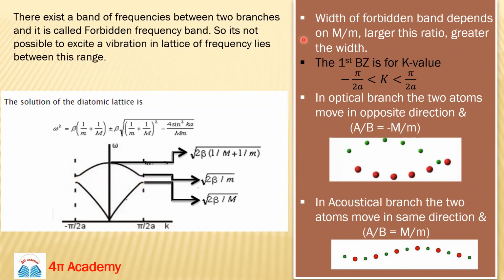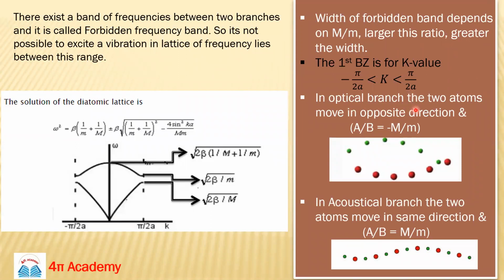A few important things, guys. The width of this forbidden region depends on the ratio of M upon m. If this ratio is larger, we will have a forbidden band whose width will be greater. And the same thing we can say about the first Brillouin zone. The Brillouin zone is for the k value, and it will be from minus pi by 2a to pi by 2a.